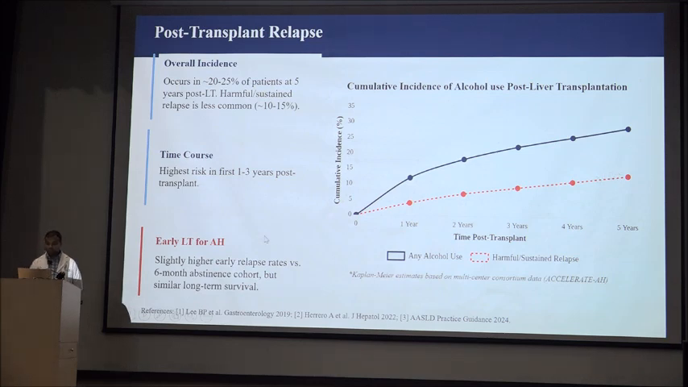Early liver transplantation for alcoholic hepatitis. Initially, the guidelines said alcohol abstinence for 6 months is compulsory for liver transplantation, but this is now removed. So what does early liver transplant for alcoholic hepatitis say? It says there is a slightly higher early relapse rate versus the 6-month abstinence cohort, but similar long-term survival.